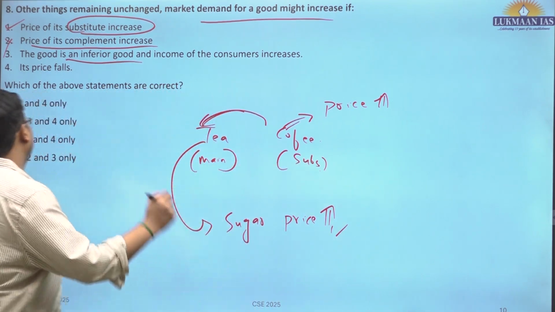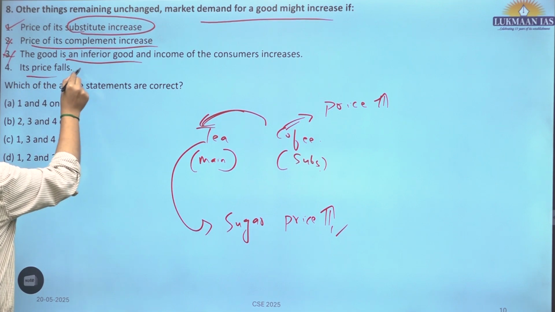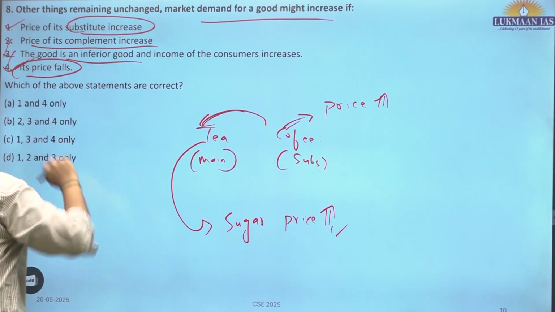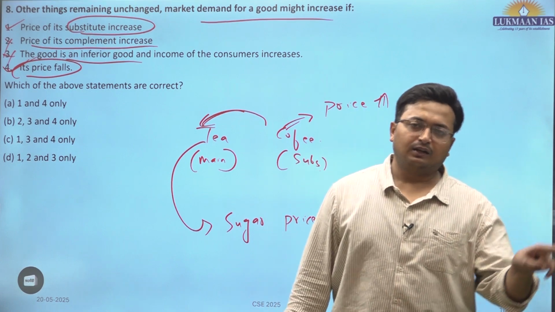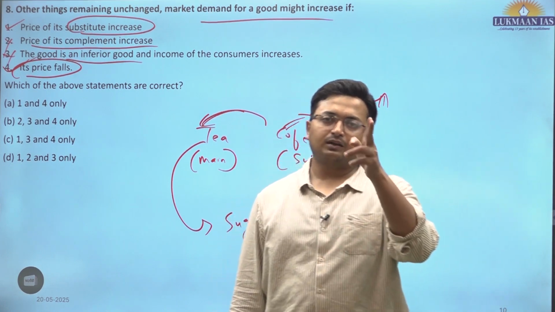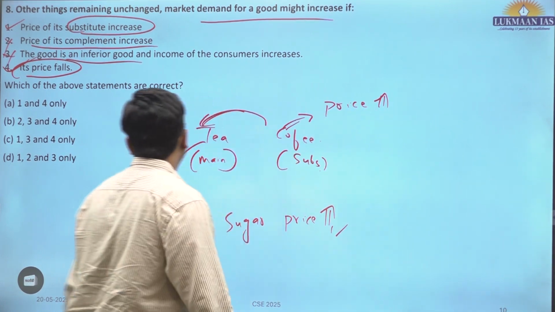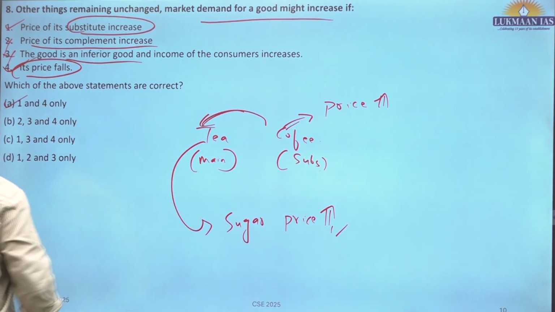So that is why this is incorrect. And its price falls. This is obviously correct. That is a classic case of the law of demand. If the price goes down, the demand increases. So 1 and 4 are the only correct ones. E is the correct answer.